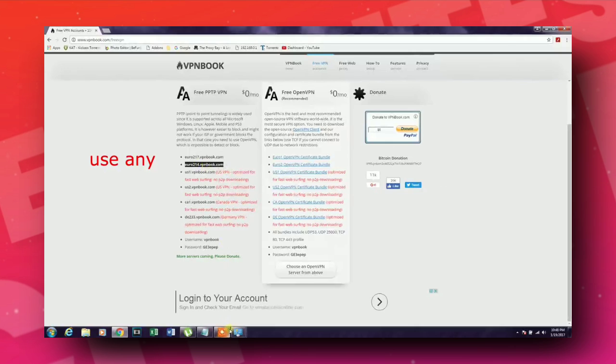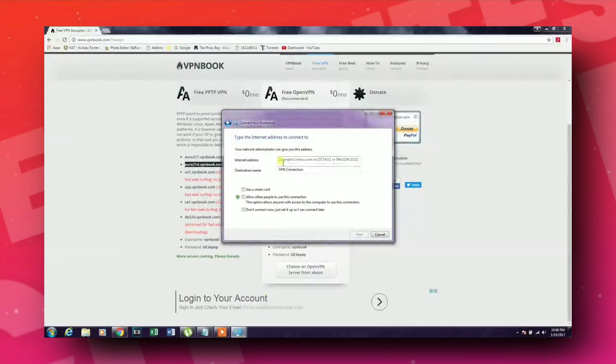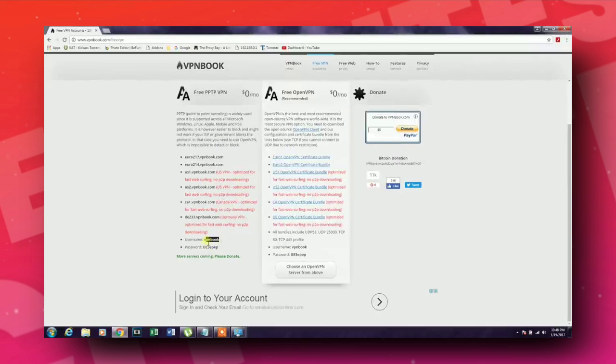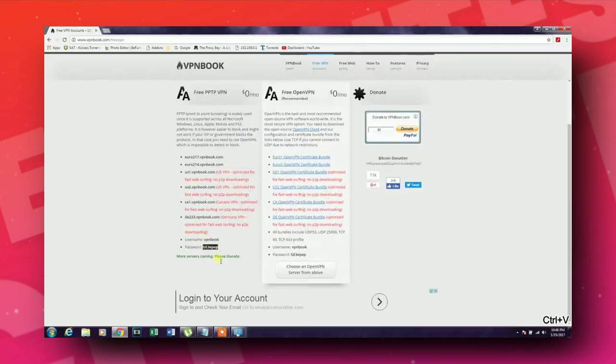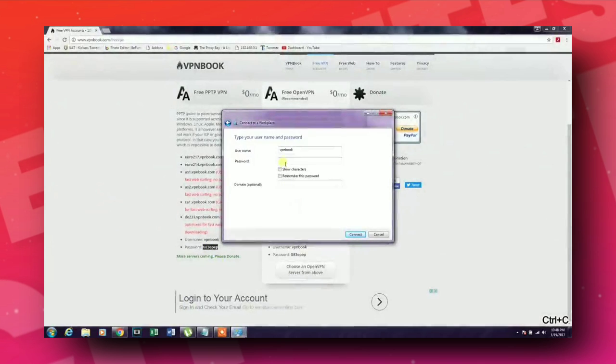Copy this and now paste it on this page. Now simply use the same password. Now click on next. Now enter this password. Click on this and paste here. And do this step again. Click on this and paste here. Now click on this and click on finish.